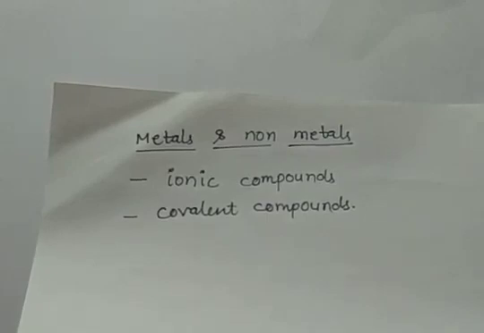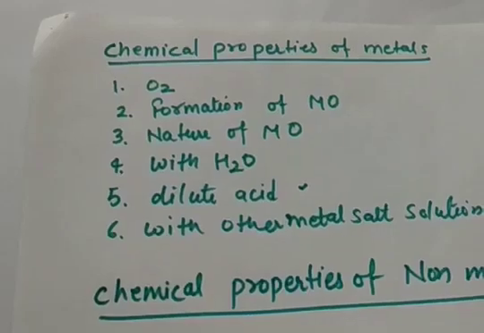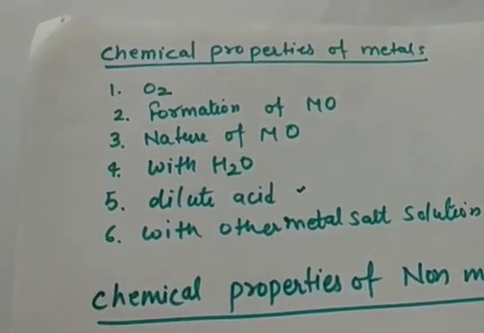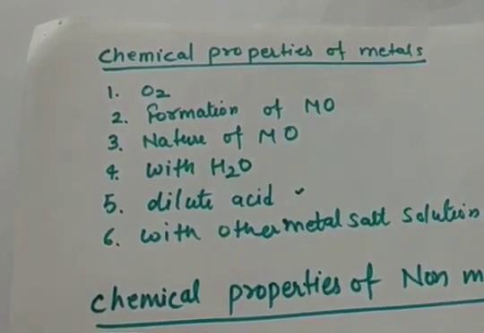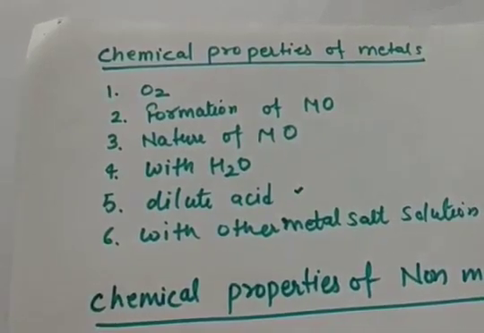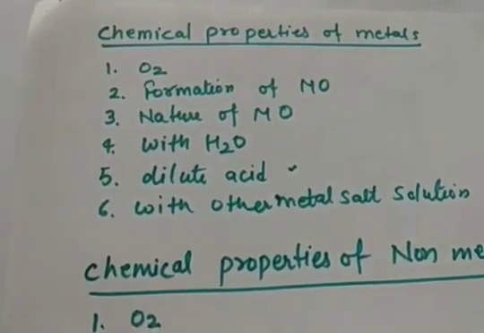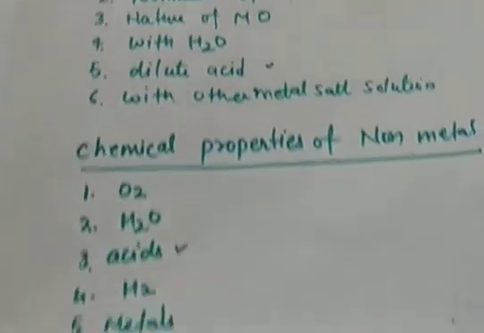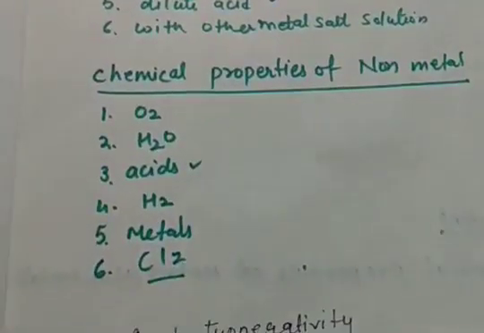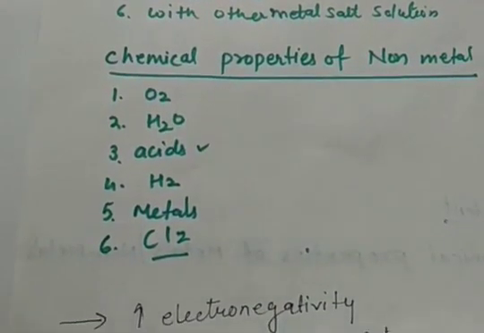Let us summarize the lecture once. In the lecture we started with the chemical properties of matter. Then we saw how metals react with oxygen. Then we did formation of metal oxides, and we saw the nature of metal oxides. Then how they react with water, with dilute acids, and with other metal salts. Then we did chemical properties of non-metals, how they react with oxygen, water, acids, hydrogen, other metals, and chlorine. So all this we have done in today's lecture.